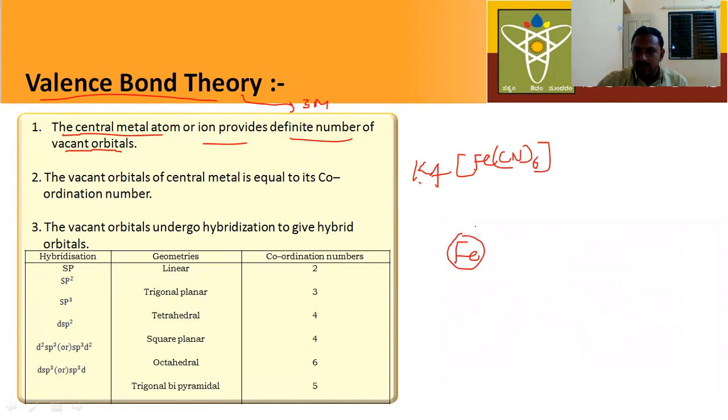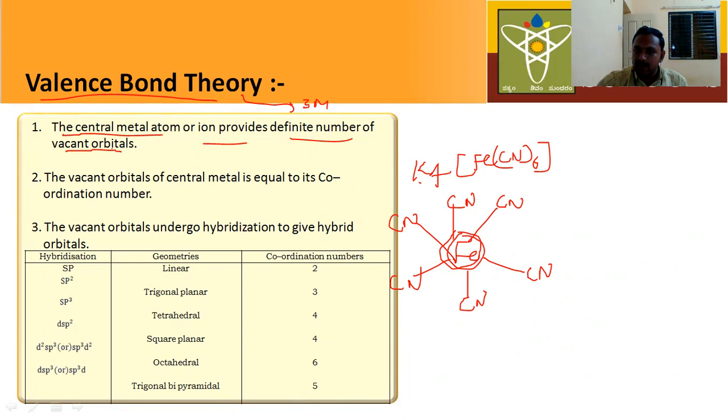This is the central metal atom, and 6 ligands are attached to it. According to valence bond theory, this central metal atom provides a definite number of vacant orbitals.